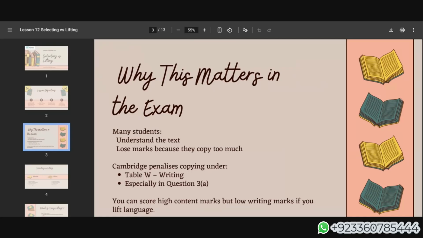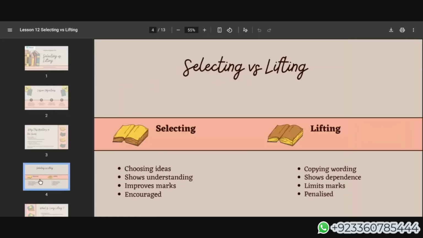I'm mentioning writing here because I have already mentioned these writing objectives and reading objectives with you in our first few lessons. At the start of every lesson for summary writing, opinion-based answer, comprehension passage, I have mentioned these Cambridge objectives to you already. So especially in question 3A, lifting is not allowed. You can score high content marks but low writing marks if you lift language. You will get marks for content, but not for language, because in language they specifically ask you to use your own words.